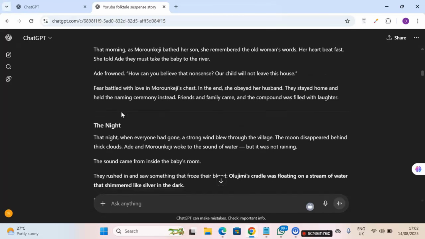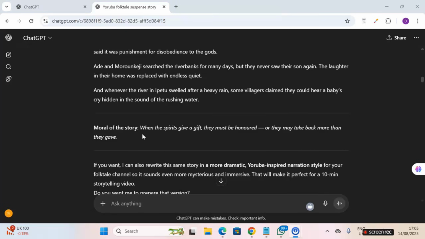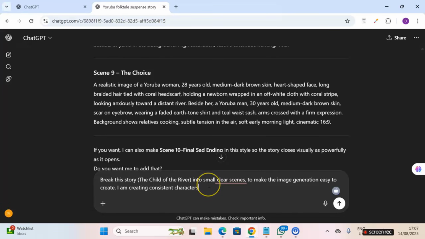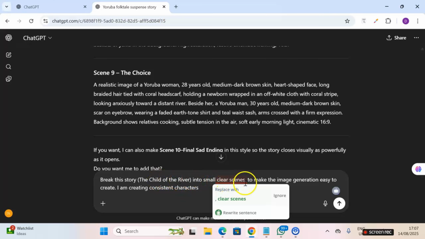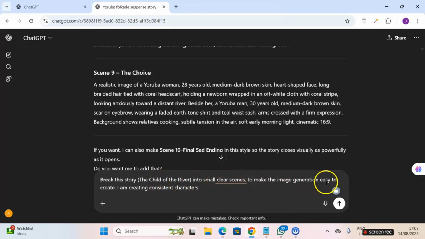Once you have your story, the next step is to generate image prompts for each scene. To make it easier, a tip is to break your story into small, clear scenes. This will make your image prompts easier to create. So you will say, break this story, and you put the title of the story, into small, clear scenes to make the image generation easy to create. I am creating consistent characters, and then you send.